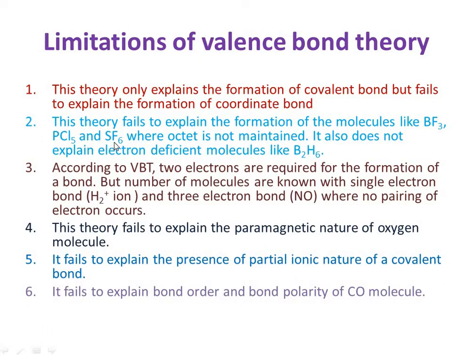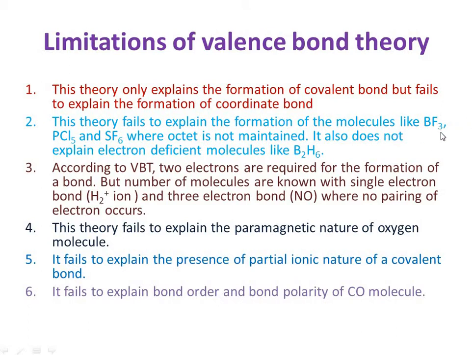And in SF6, there are 12 electrons around the sulfur atom. This is also more than an octet. Some molecules have less than an octet, and some have more than an octet. Still, they form bonds, and this is the limitation of valence bond theory. According to valence bond theory, bonds form because atoms want to become stable.